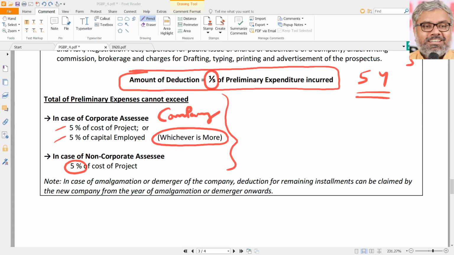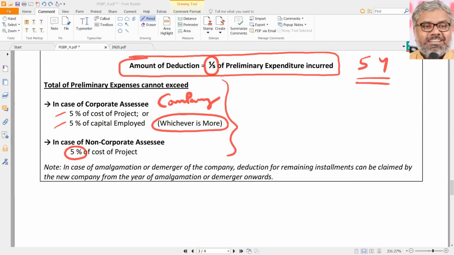Once that is found out, 1/5 of that eligible deduction will be given under 35D. That's it. That is about preliminary expenses. And a common sense point also comes here, which is there in the note. This can be just understood.